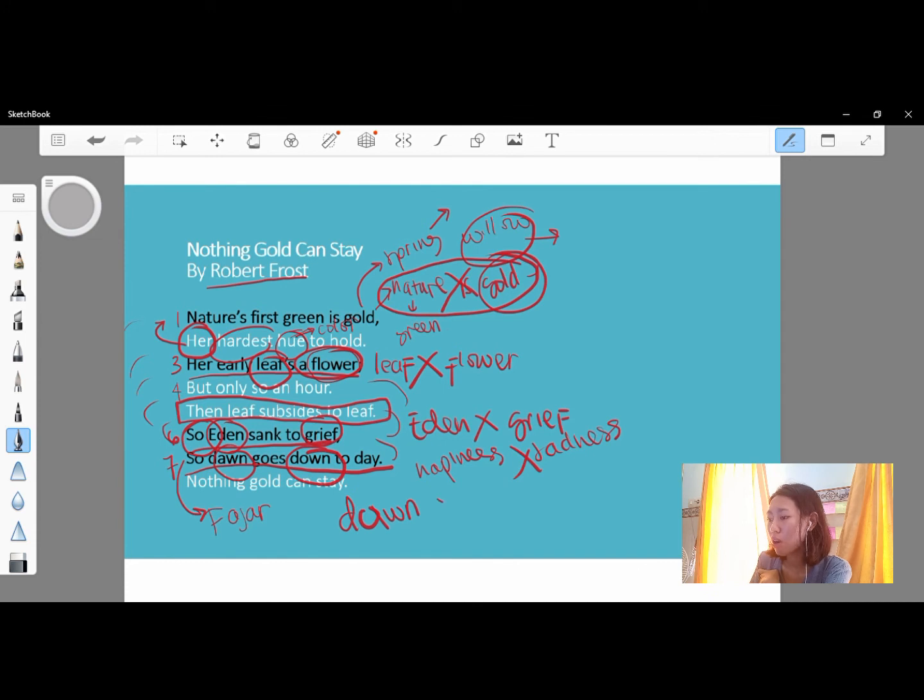There is dawn and down. Of course, it's not the same because, as I said before, dawn is about coming up, but it's down. That is why the seventh line is the paradox.